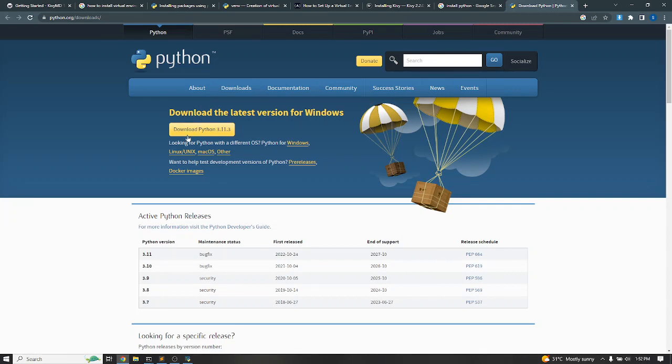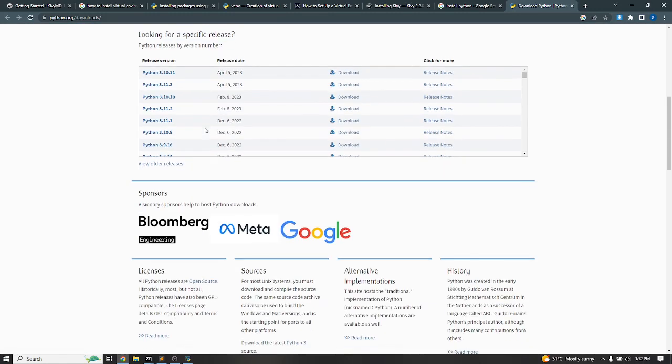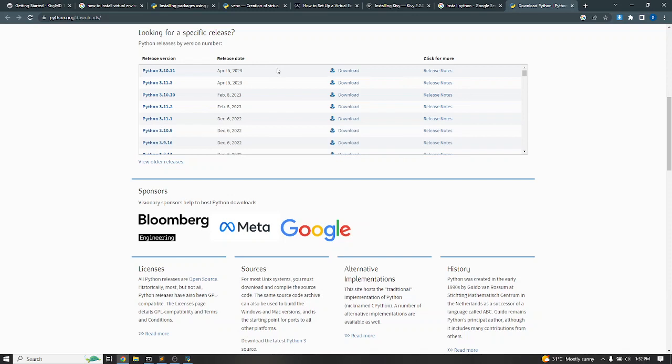Now here you can download, but this is going to download the latest release of Python. I don't advise downloading the latest release of Python, because most of the time there will be bugs in it. What I mean by that is there will be errors in the latest release, which have to be fixed. So you can download any lower version of that. Else you can just click on the download button here, and that will help you download Python. So I'm scrolling down to download it here.